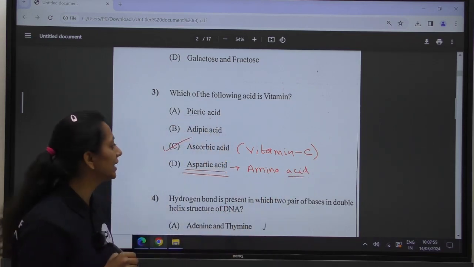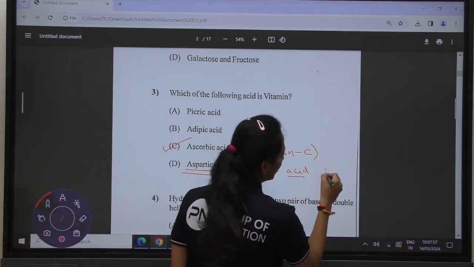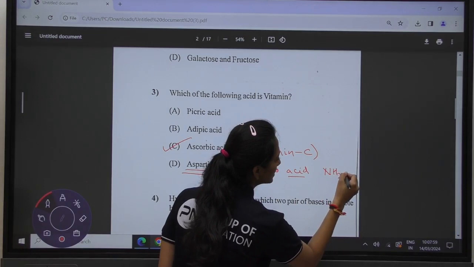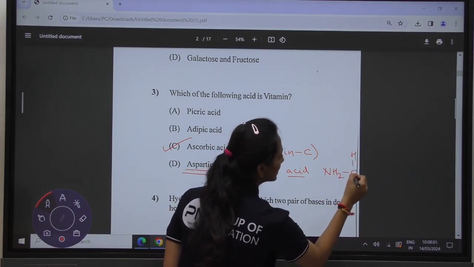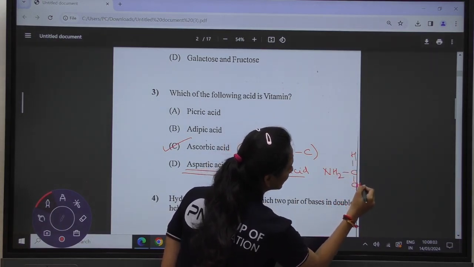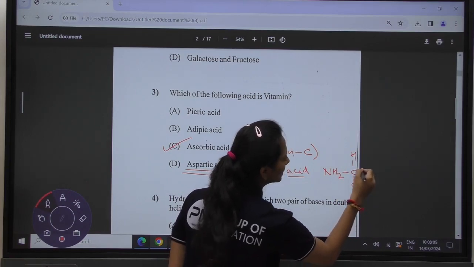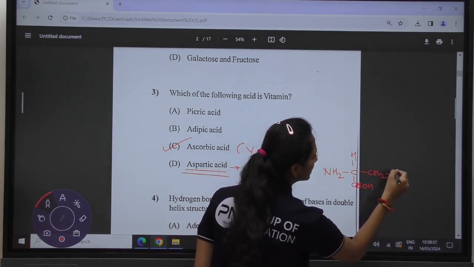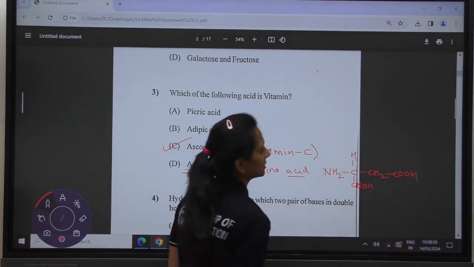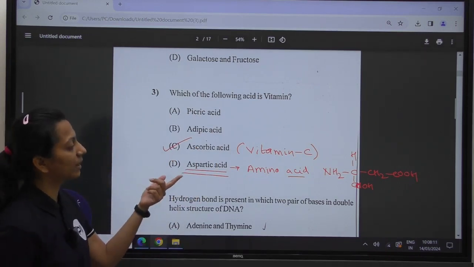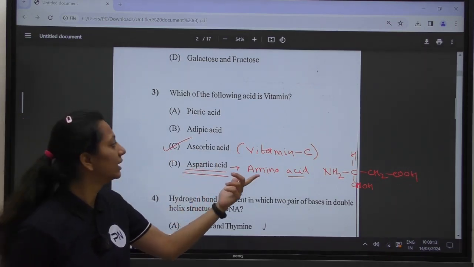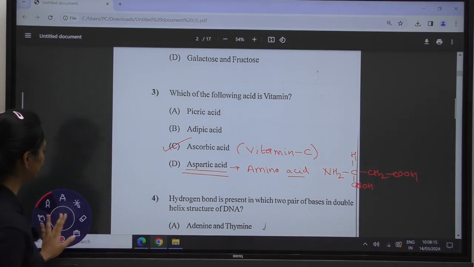The structure of aspartic acid is somewhat like NH2, CH, CH2, COOH, CH2, COOH. This is the structure of your aspartic acid which is found in amino acids.